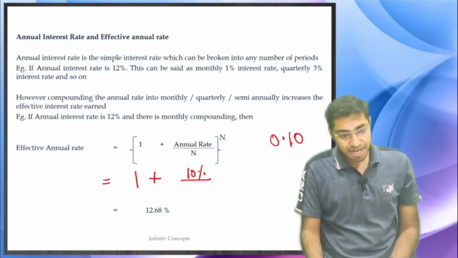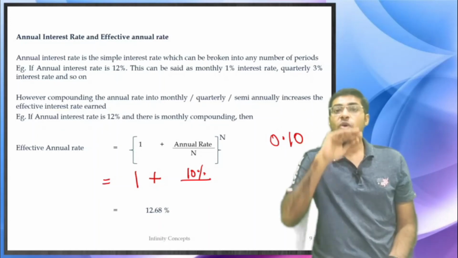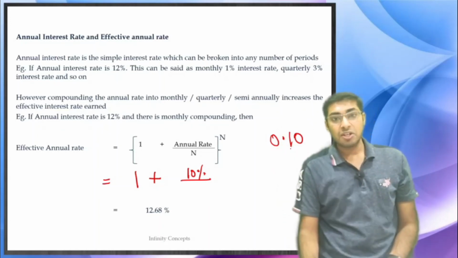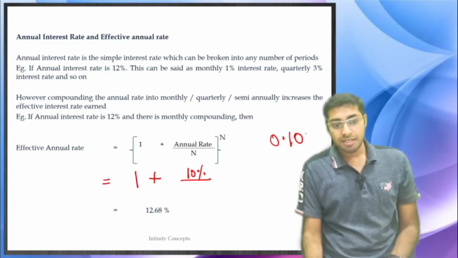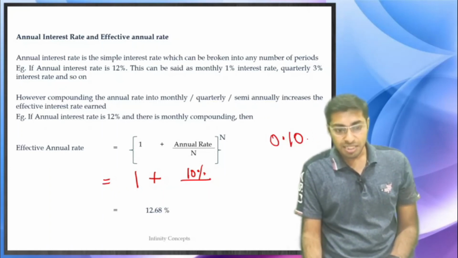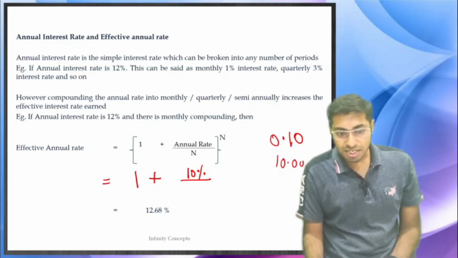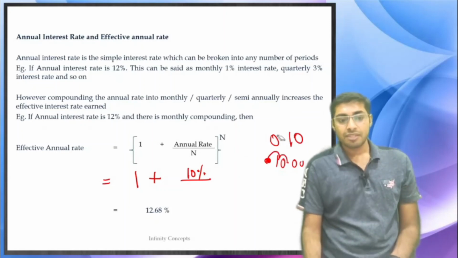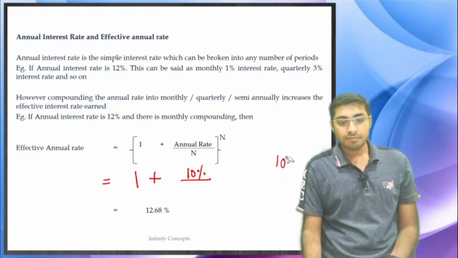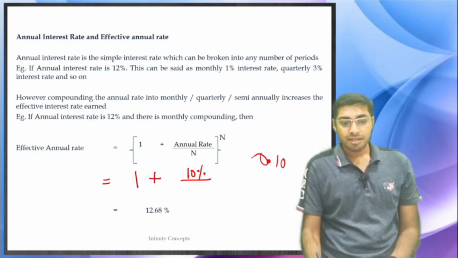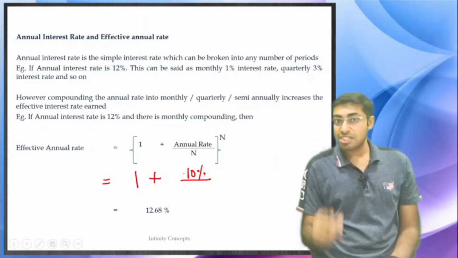Whenever you want to remove the percentage and write it in decimal format, the point moves two places, so 10% becomes 0.10. Correct?